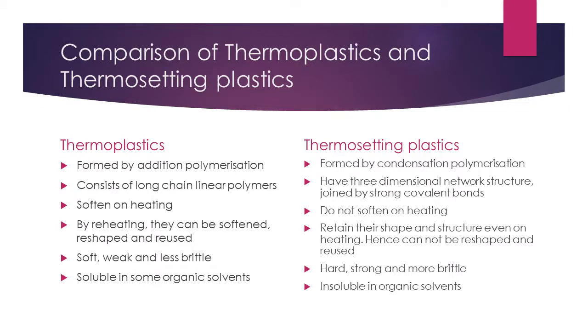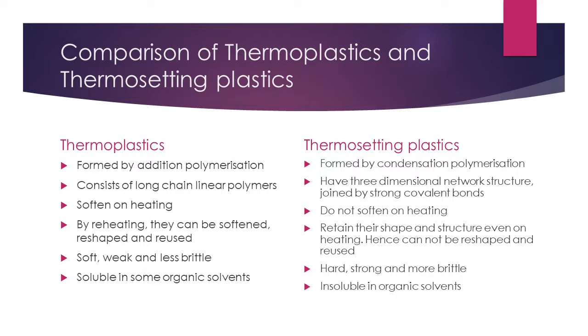We have seen what is thermoplastics and what is thermosetting plastics. Now let us see the comparison between them. Thermoplastics are generally formed by addition polymerization. Thermosetting plastics are formed by condensation polymerization. Thermoplastics will have long chain linear polymers whereas thermosetting plastics will have three-dimensional network structure joined by covalent bonds.